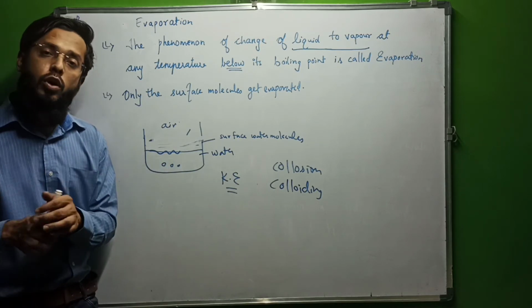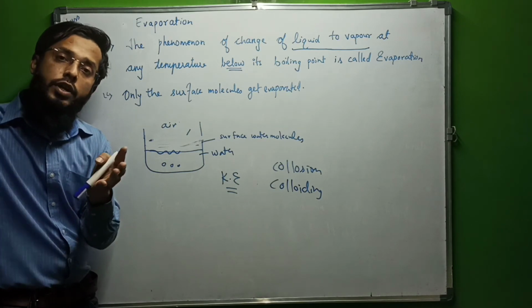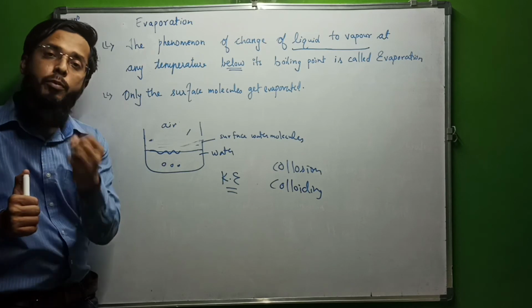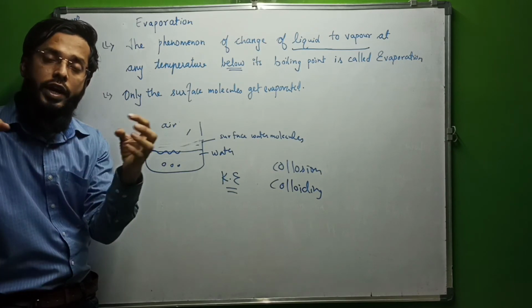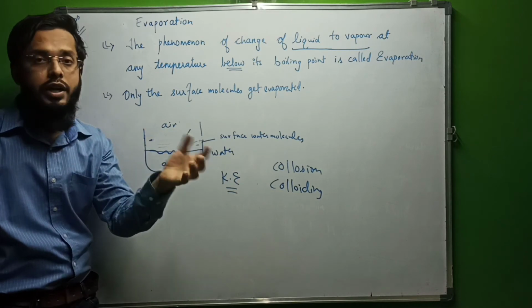Why so? Because the air molecules are in constant, continuous contact with surface molecules, and because of that there is constant colliding of the air particles and the surface of that liquid. It can be water, it can be any liquid.